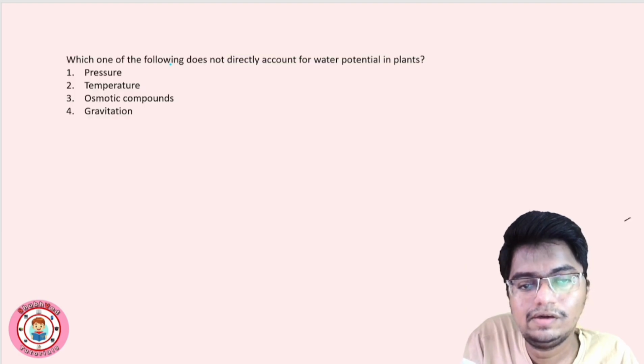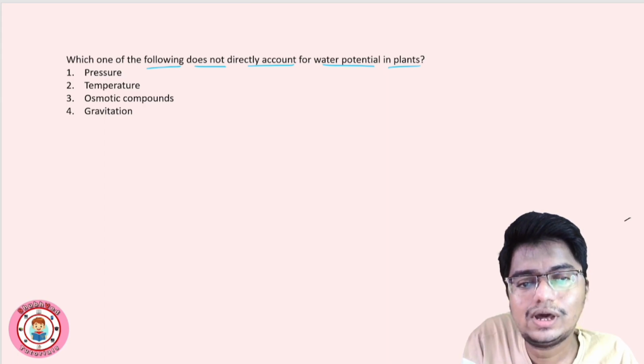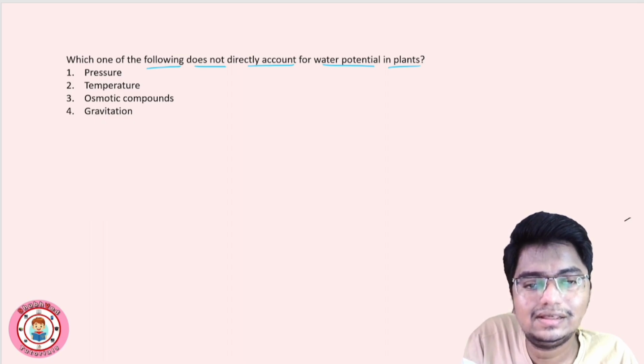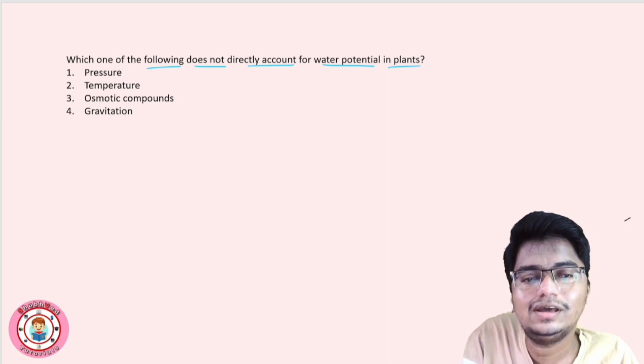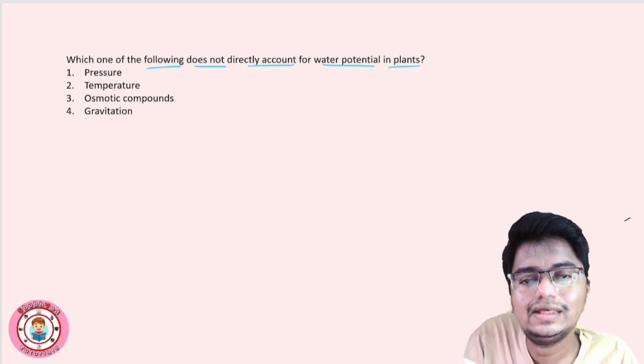Which one of the following does not directly account for water potential in plant. See, most of the questions यहाँ पे कैसे हैं, does not, right, जो नहीं करते. तो हमें अगर कंफर्म पता है वाटर पोटेंशियल is related to so and so things, ओके, जो हम पढ़ते हैं बुक में, and कुछ ऐसे ऑप्शन होते हैं जो हम बुक में पढ़ते ही नहीं, राइट, हमें दिखता ही नहीं है ऐसे कुछ ऑप्शन. So that will confirm our answer.